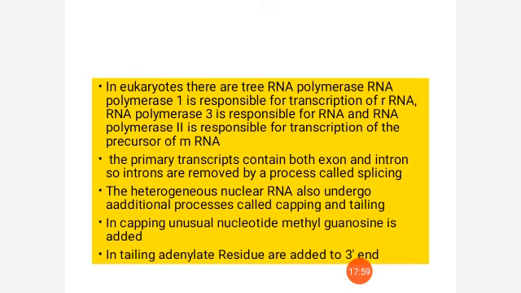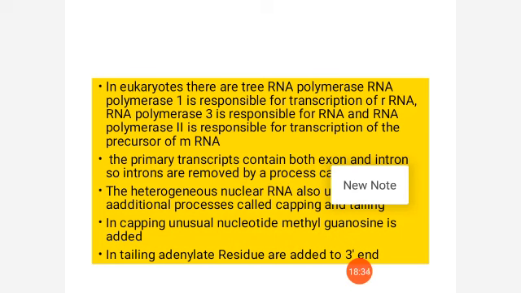And then the other two processes are capping and tailing. What is capping? In the 5' end of the hnRNA, the RNA which is transcribed newly from the DNA, some unusual nucleotide known as methyl guanosine will be added.